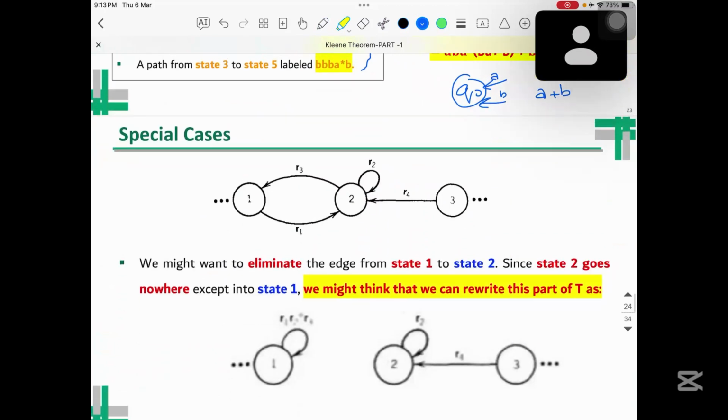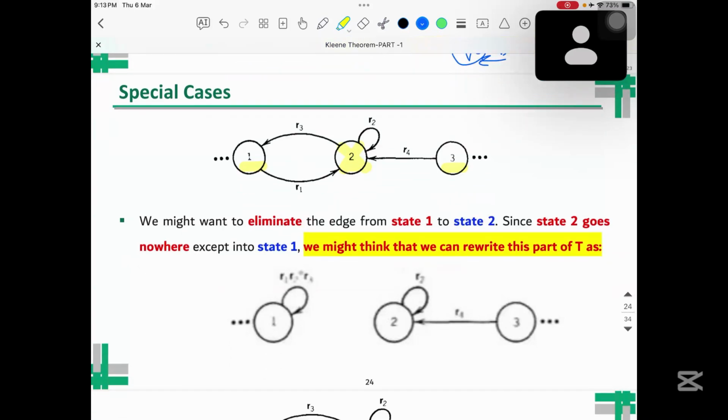Let's consider this case. It's an important case. This is one of the examples, a part of the example. I have 1, 2, 3 as the states. If I need to remove 2, let's assume we have removed 2, what we did is we took 1. For 1 there is a loop R1, R2 star and R3.